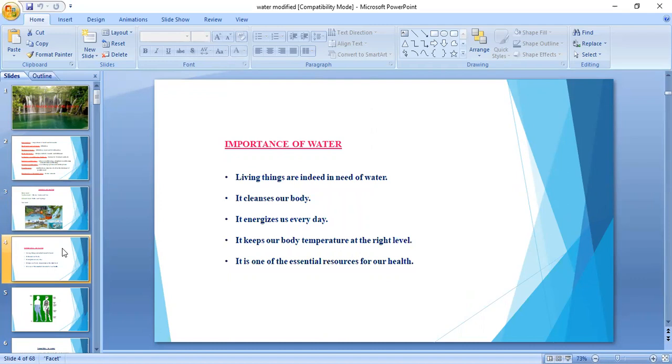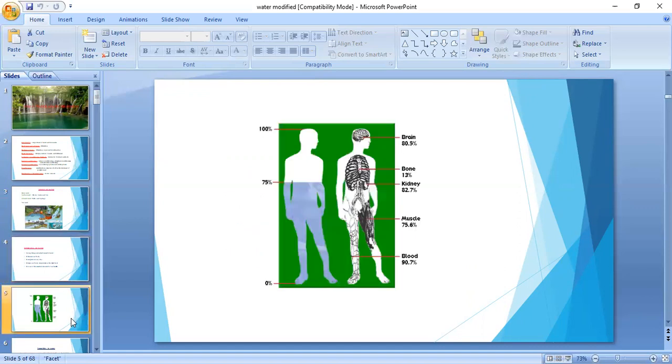Living things, each and every one, need water. Why? Because it is a universal solvent, it is very valuable, and it is a gift of our nature also. One can survive for weeks without food, but one can't survive more than a few days without water. So it is very essential for the existence of human beings, animals and plants. Even most animals and plants contain a large portion of water. For example, in our human body, 70 to 75% is water.